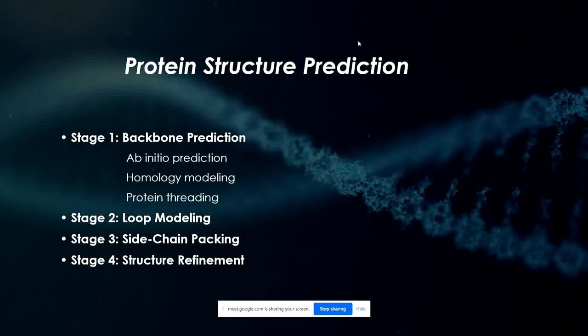Generally for any protein structure prediction there are 4 stages, as you can see in the slide. The first stage is backbone prediction, then you have loop modeling, side chain packing, and structural packing. Backbone prediction is the most important part, because by virtue of the backbone only you can predict whether the structure is an alpha helix or a beta sheet, right?